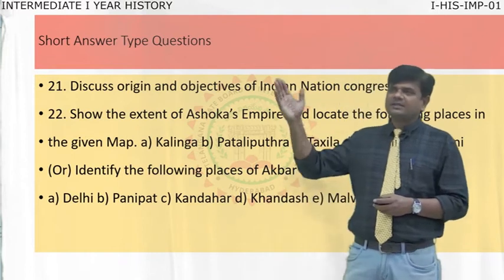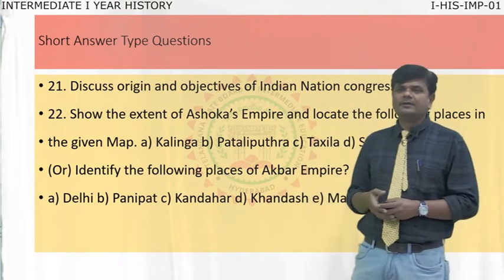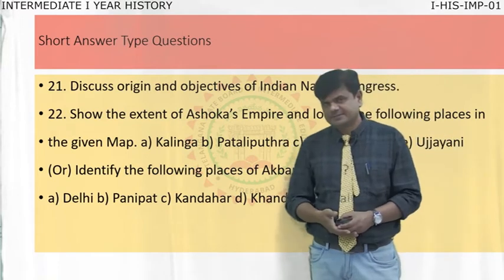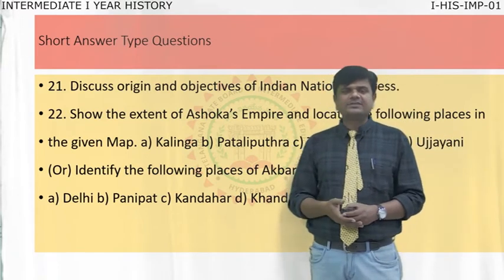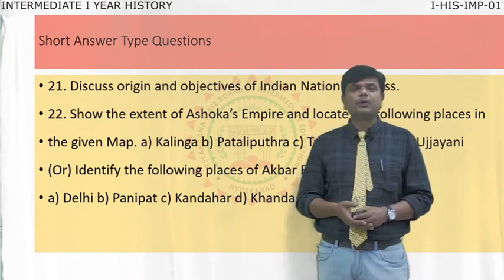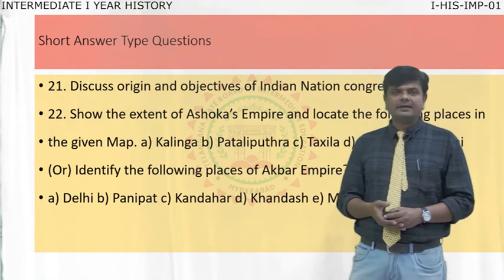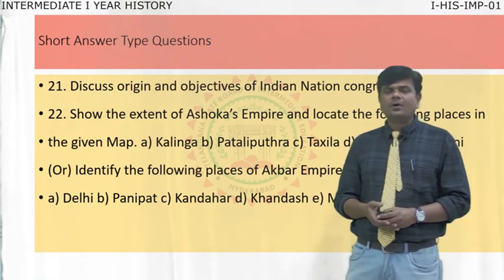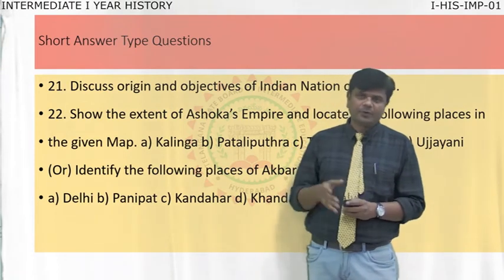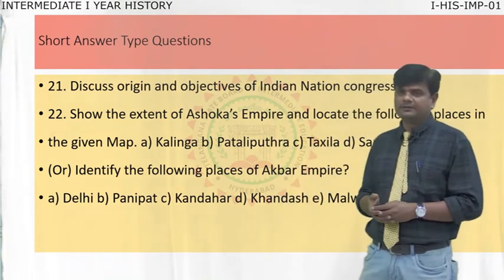Now see question number 21. Discuss the origin and objectives of the Indian National Congress. The origin of the Indian National Congress, INC, is Allan Octavian Hume. He started the INC. And later, what are the objectives of the Indian National Congress? You are going to write this in question number 21.